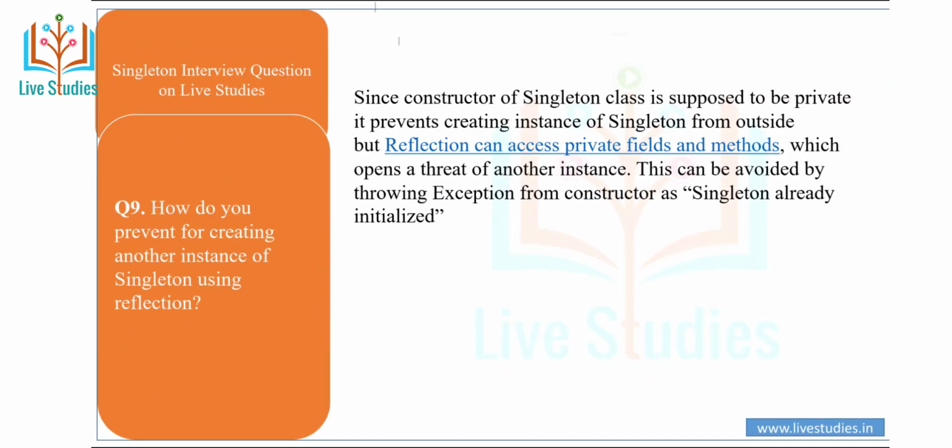Another question is, how do you prevent creating another instance of singleton using reflection? Since the constructor of a singleton class is supposed to be private, it prevents creating an instance of singleton from outside, but reflection can access private fields and methods, which opens a threat of another instance. This can be avoided by throwing an exception from the constructor if the singleton is already initialized.